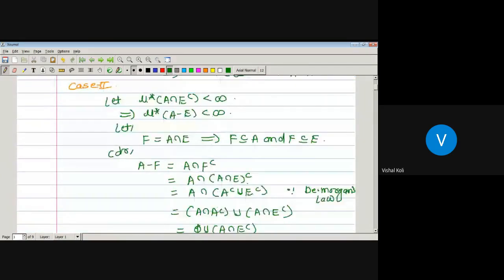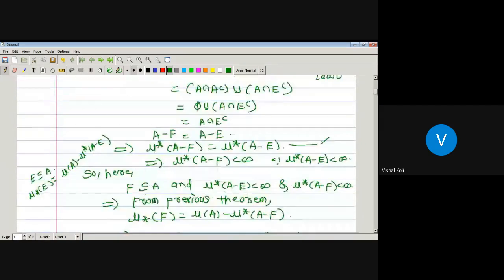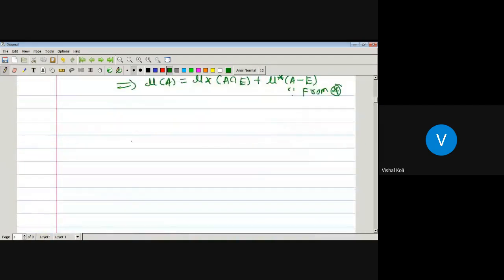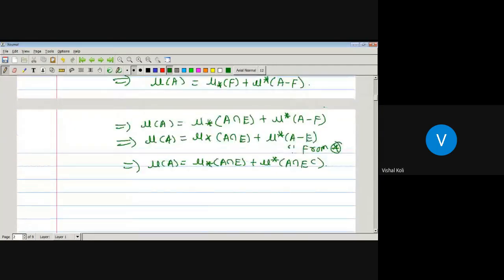Somewhere we have proved that the outer measure of A minus F is nothing but the outer measure of A minus E. But the outer measure of A minus E can be written as the outer measure of A intersection E complement. Therefore, the measure of A is nothing but the inner measure of A intersection E plus the outer measure of A intersection E complement, and that is what we have to prove. So in the second case also, the measure of A is the inner measure of A intersection E plus the outer measure of A intersection E complement. As this is true for both cases, it is true for all A belonging to curly A, and that is the required result.